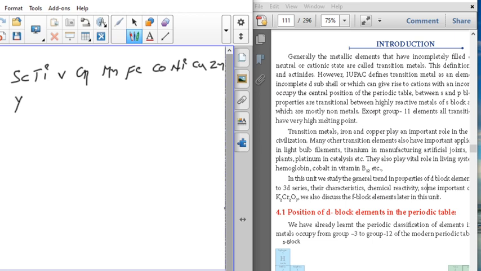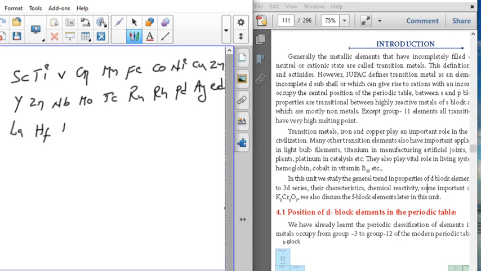Next, yttrium, zirconium, niobium, molybdenum, technetium, ruthenium, rhodium, palladium, silver and cadmium.